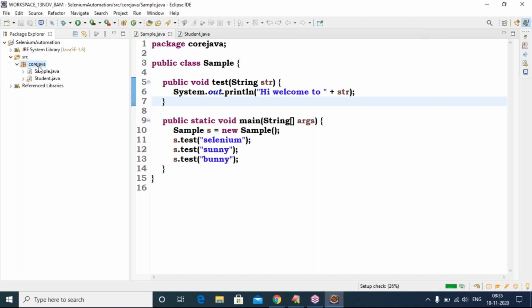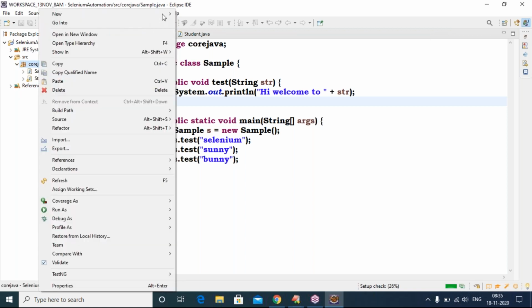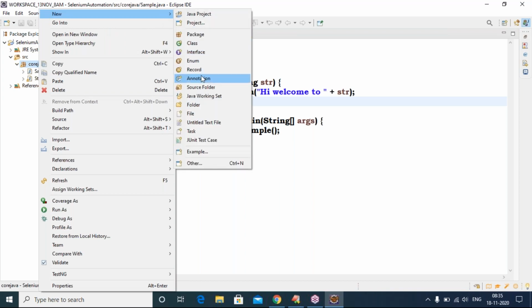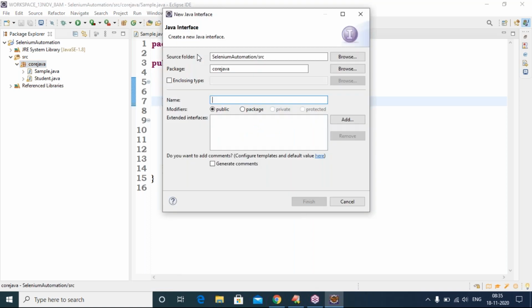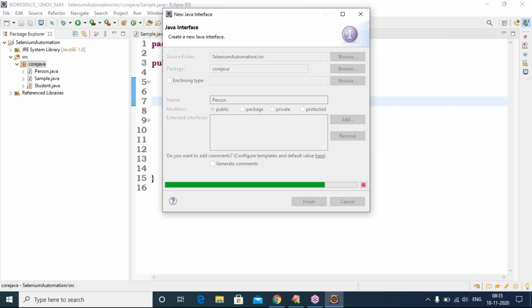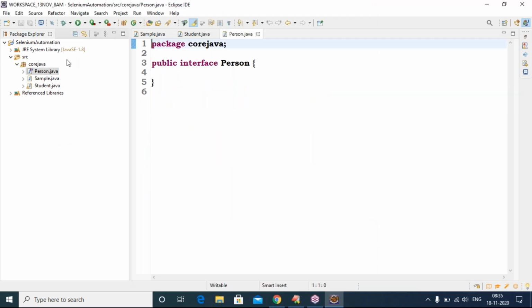In the core Java package, under core Java only, I am creating. So first you can create an interface. Right click, go to new, see here, interface. What is the interface name? Person. Finish. Sir, on the left side a symbol will come also. Have you observed here? For an interface, the I symbol will come. For an abstract class, A will come. For a normal class, C will come.